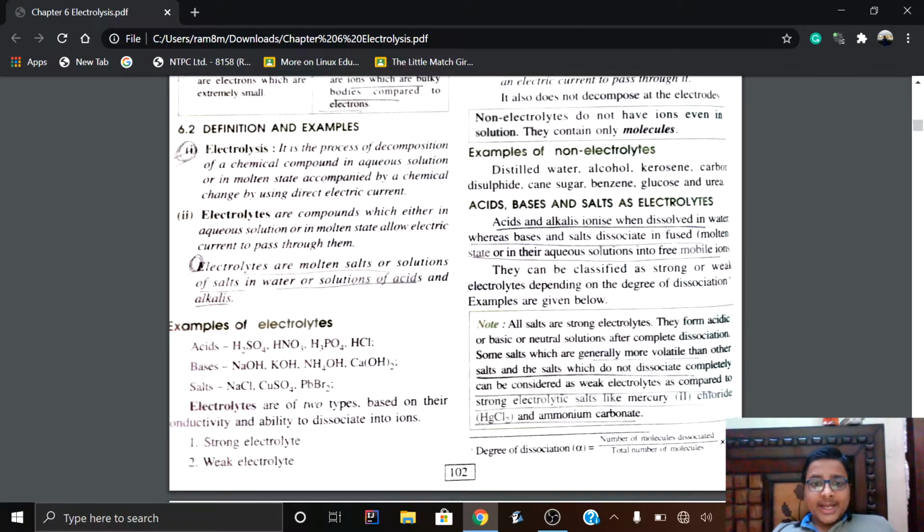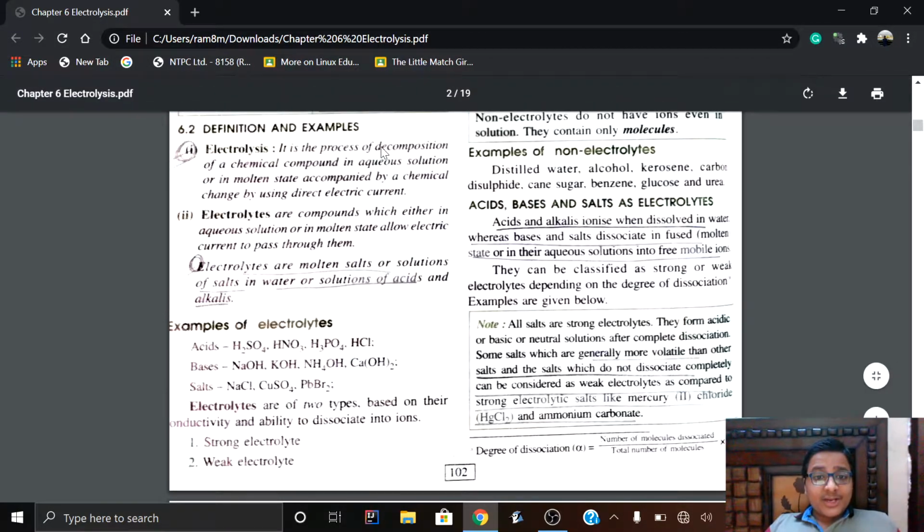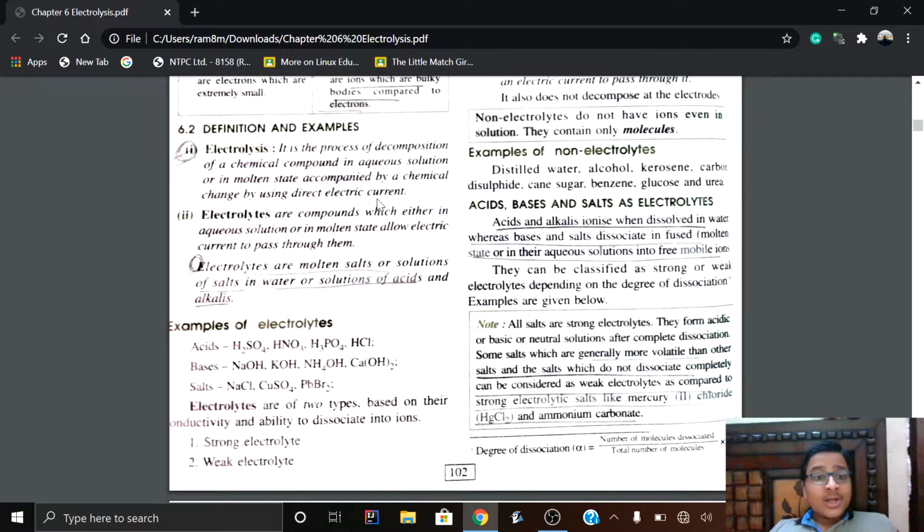Then electrolytes are the compounds that can conduct electricity only in their aqueous solution. There are certain keywords that we have to remember, and those keywords should be mentioned in the examination. In the first definition, electrolysis, the keywords are: process of decomposition, of a chemical compound, whether in molten state or in aqueous solution. And another keyword is the electric current. The electric current should be passed through them. Without electric current, no electrolysis will take place.